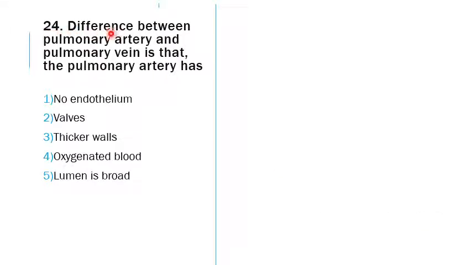Next, question 24. The difference between the pulmonary artery and the pulmonary vein is that the pulmonary artery has... All the blood vessels have an endothelium, so this cannot be the answer. As for walls, the pulmonary artery has a wall, but the pulmonary vein also has a wall, so this cannot be the answer. Then comes the thicker walls. Yes, arteries have thicker walls than veins, and contractile elements are present within them to increase the blood pressure. So this will be the answer.